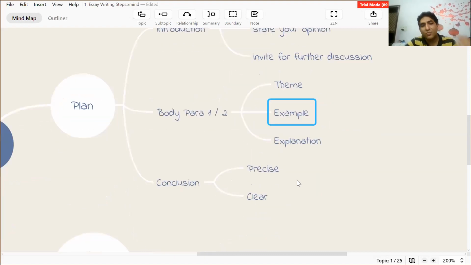The last thing that you would write is the conclusion. When you write the conclusion, make it very, very precise and direct. Do not elaborate too much. Do not talk about many aspects. Make it very precise and clear.